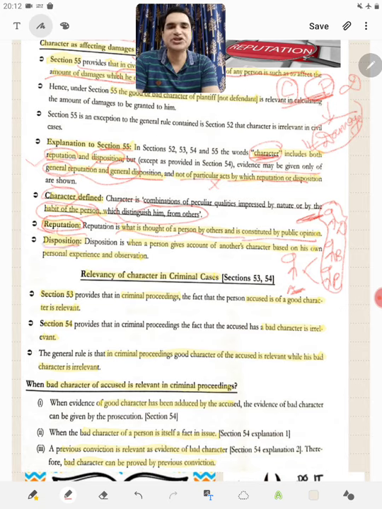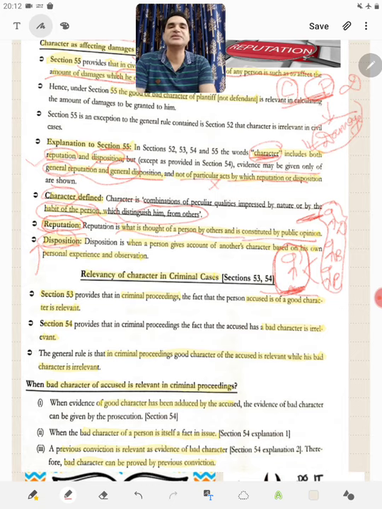And what is disposition? Disposition is how a person acts in a particular circumstance. That within given circumstances, how a particular person acts. For example, if in those particular circumstances he becomes very angry or very violent,